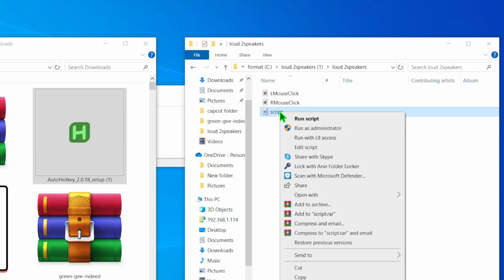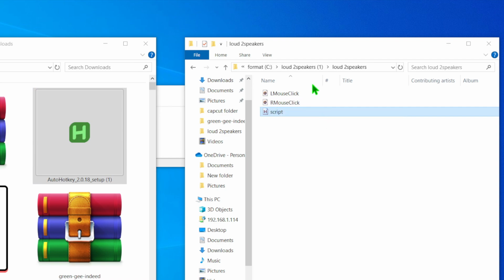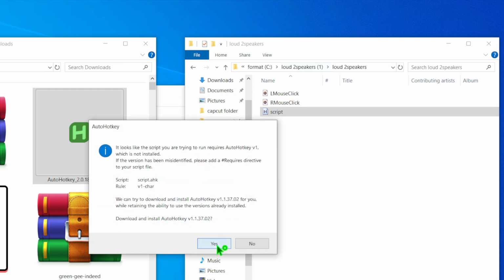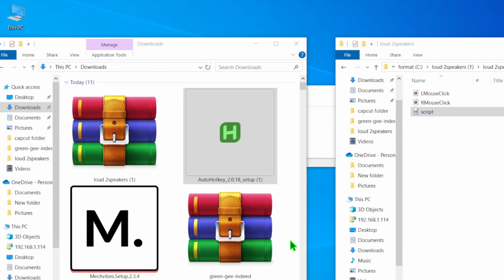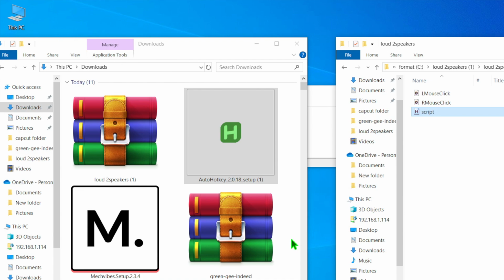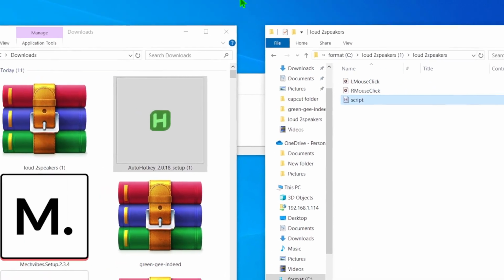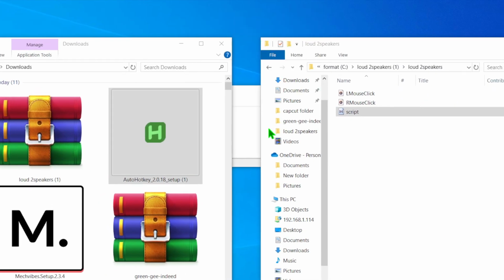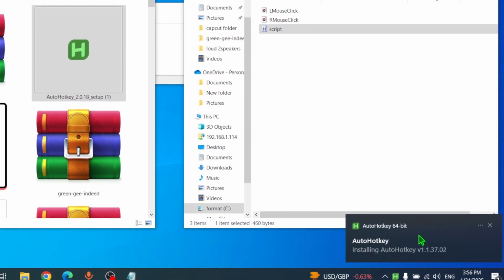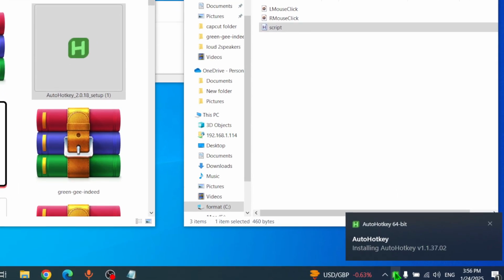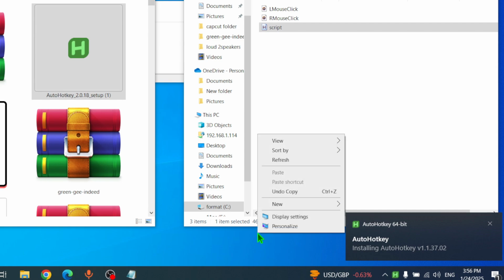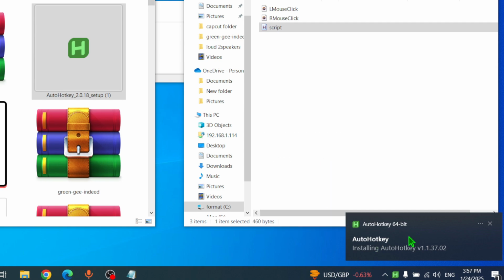Then right click and run the script. Then click yes. Then click yes again. Now check. Installing, okay? This is installing. It is installing.